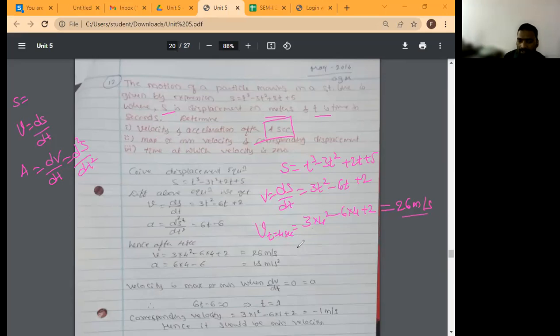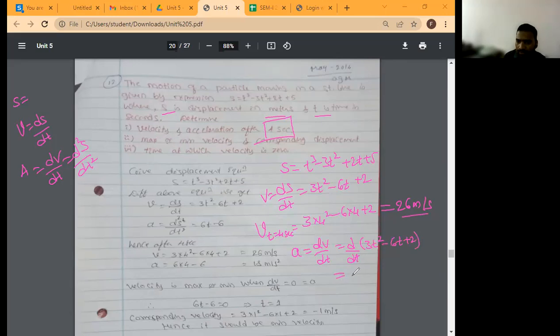Then acceleration. What is acceleration? Acceleration is denoted by small letter a. That is dv by dt. Correct, everyone? d by dt of the velocity function 3t square minus 6t plus 2.